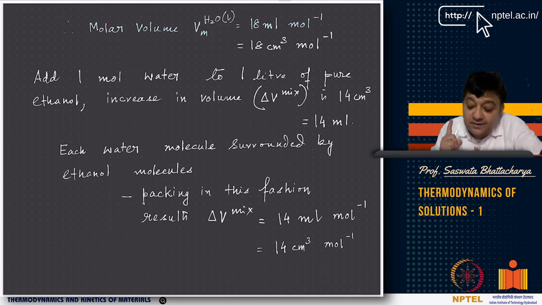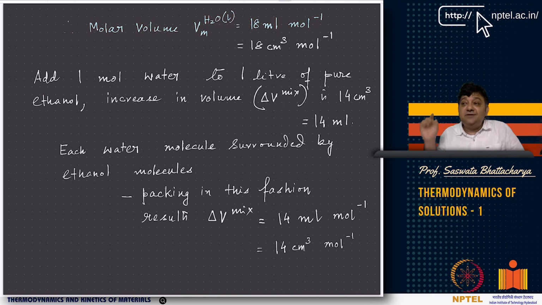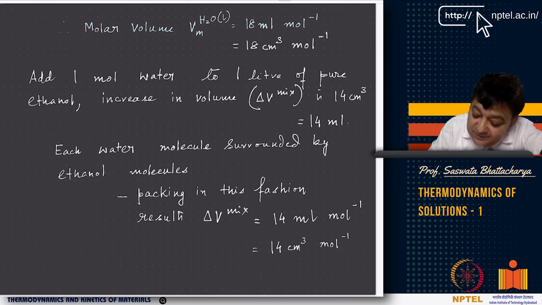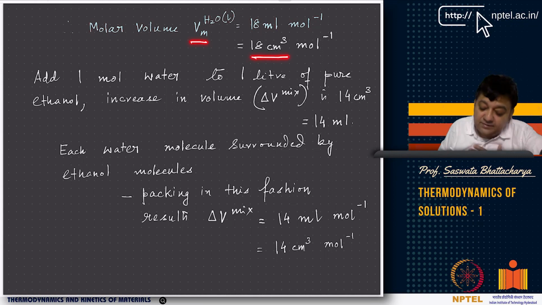We have mixed one mole of water, and you mix 1 mole of water, you raise the volume by 18 milliliters, or 18 centimeter cube. So that means the molar volume of water has to be 18 centimeter cube per mole, right?